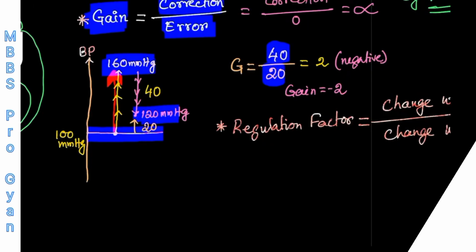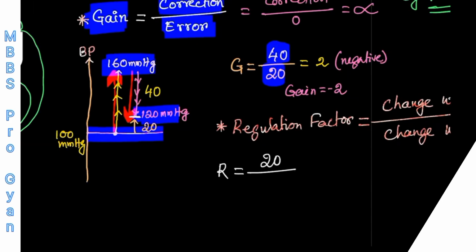Okay, that is change without control system. But because the baroreceptor is there, it is bringing your blood pressure back to 120 millimeter of mercury. So that is change with baroreceptor control system. Now from the same example, if I want to calculate R, change with control system, change with baroreceptor, how much change? The baroreceptor has reduced the blood pressure to 120 millimeter of mercury.